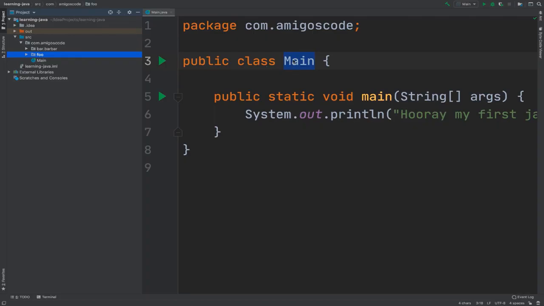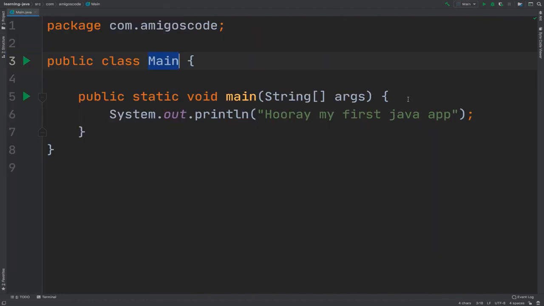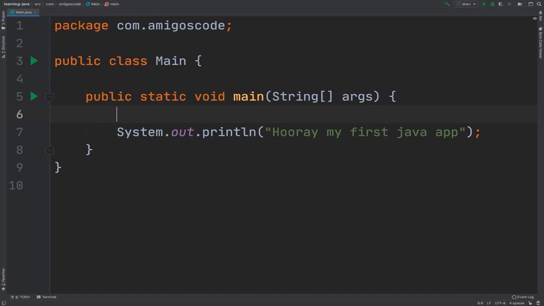Within this class right here, main.java, let's go ahead and learn about comments. You saw that when we created this project, we had this line right here. I think it was write your code here.